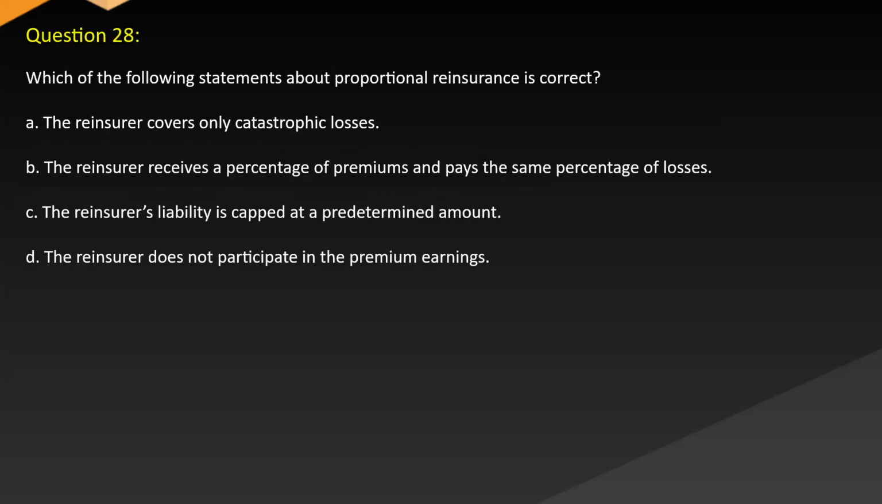Question 28. Which of the following statements about proportional reinsurance is correct? A. The reinsurer covers only catastrophic losses. B. The reinsurer receives a percentage of premiums and pays the same percentage of losses. C. The reinsurer's liability is capped at a predetermined amount. D. The reinsurer does not participate in the premium earnings.